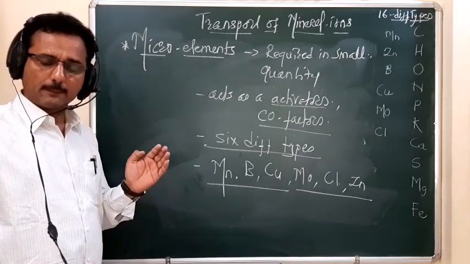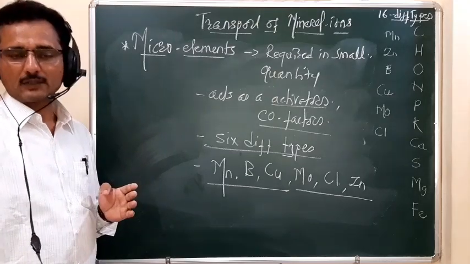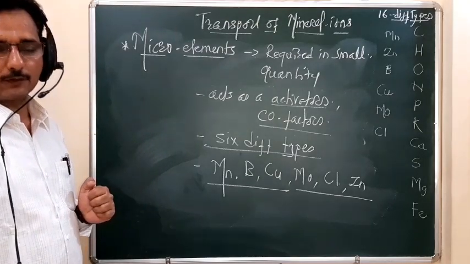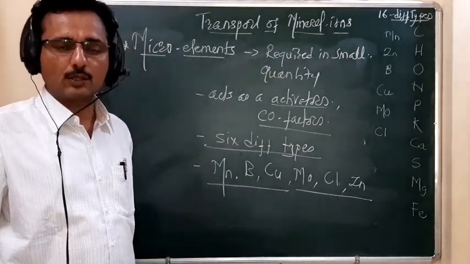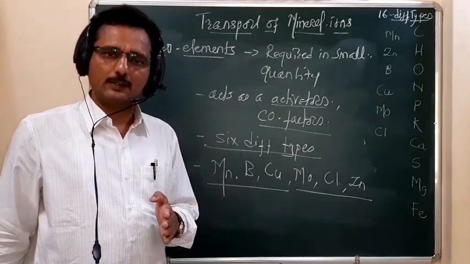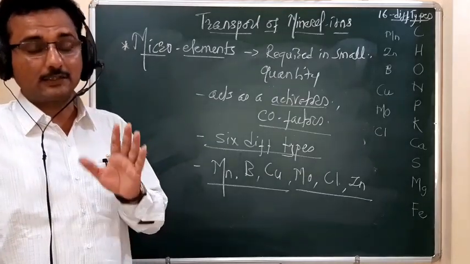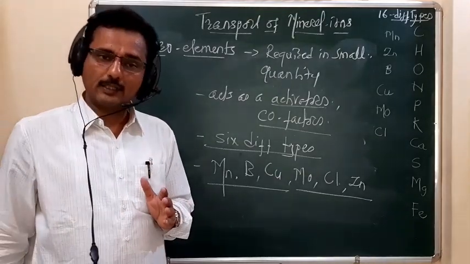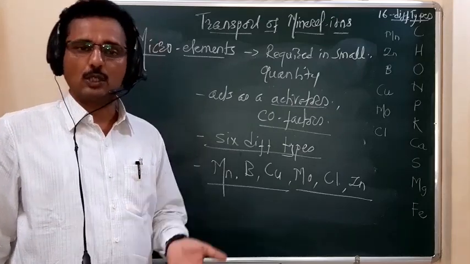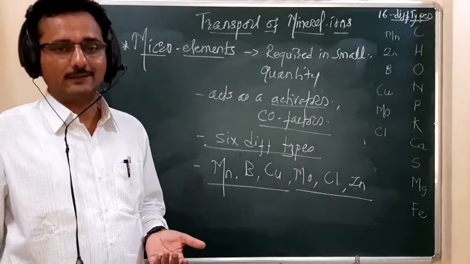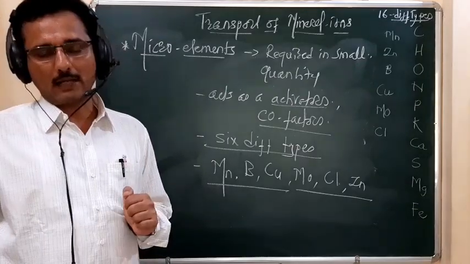So these are the different types of elements reported in the plant body: 13 different types of universally occurring elements, and from the 30 different types, the 16 essential elements. On the basis of their utilization in the plant body, they are of 2 types, macro elements and micro elements.